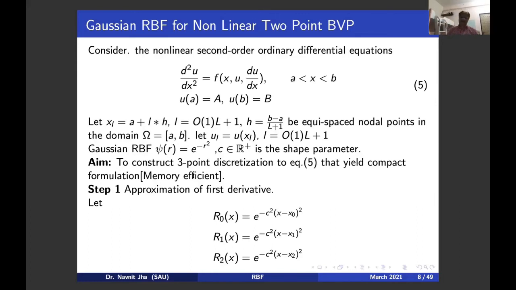Why have I taken L plus 2? Because 2 points will be utilized for the boundary values. So the internal points are 1 to L. I have uppercase L number of internal grid points, and finally the matrix that we will receive will have order L by L. If you divide this interval into L points, then you will get an L minus 2 by L minus 2 matrix.